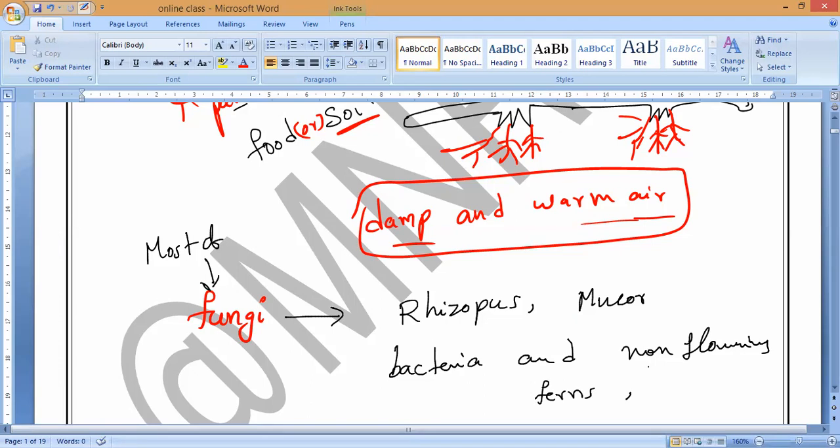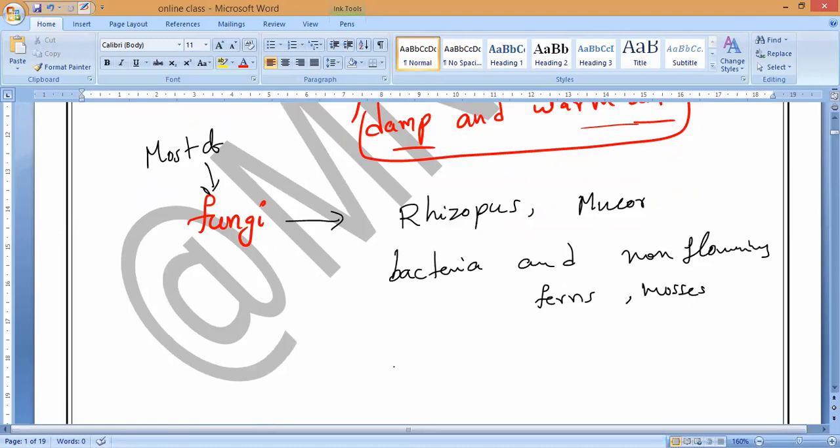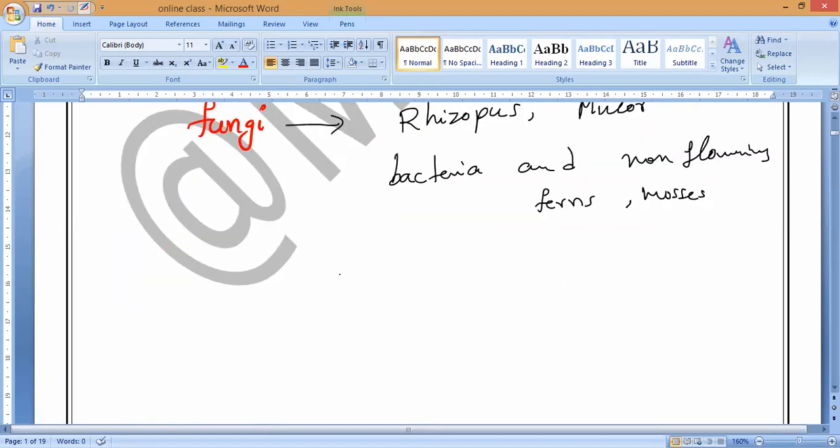I think 2 days before I have shown you fern plants, as well as mosses. So all these plants reproduce by spore formation only. The common bread mold is the most important example which we observe. If you leave bread for certain days undisturbed in normal conditions, like damp air, meaning enough moisture is present in the atmosphere, it is not humid air. Damp air is suitable conditions for the fungus to grow.